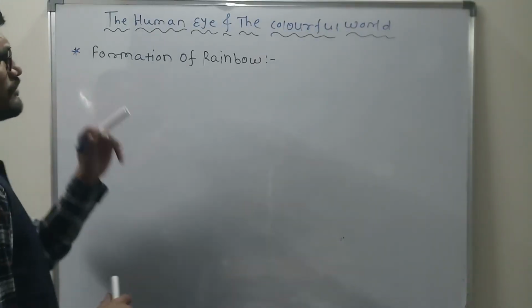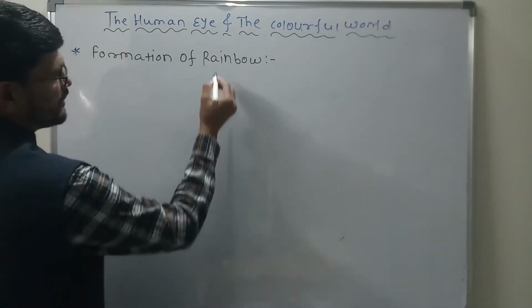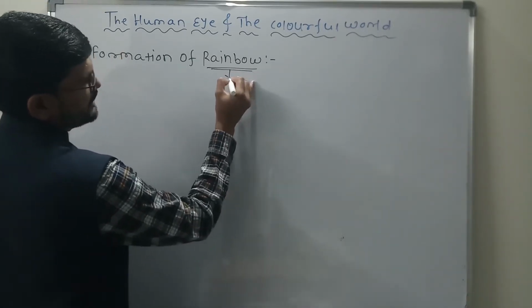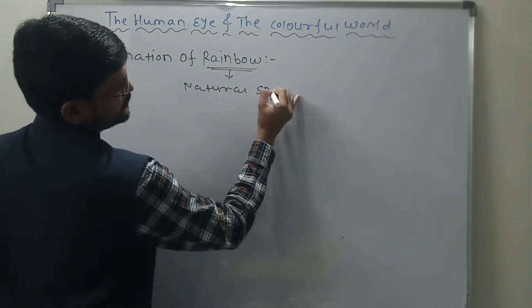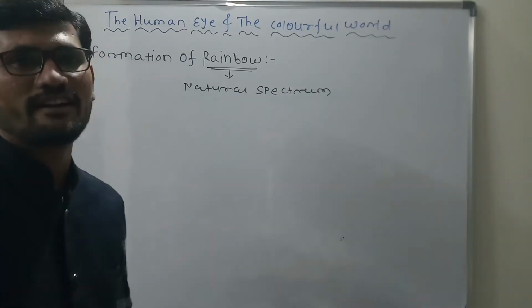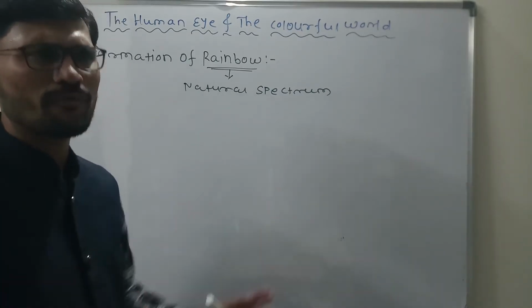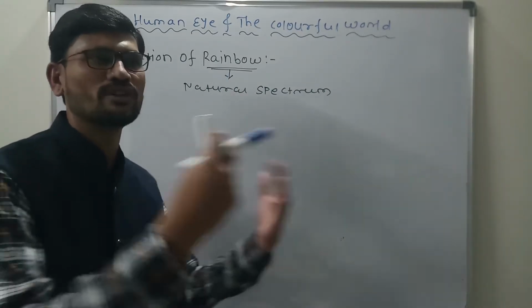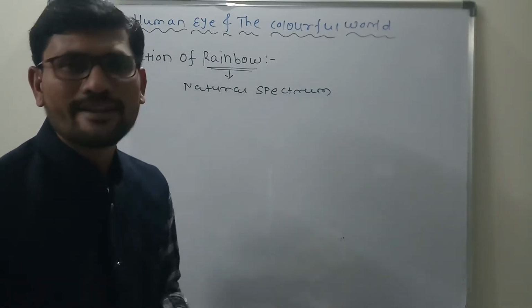Now, in case of the formation of rainbow, how is this rainbow going to be formed? You know very well, the rainbow is a complete natural spectrum observed in the sky, correct? That is what is called the rainbow. Exactly, this is a natural phenomenon. There is no one behind it forming the different colors in the sky. It is an absolutely natural phenomenon.